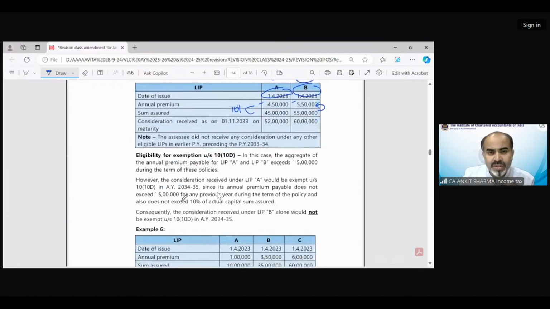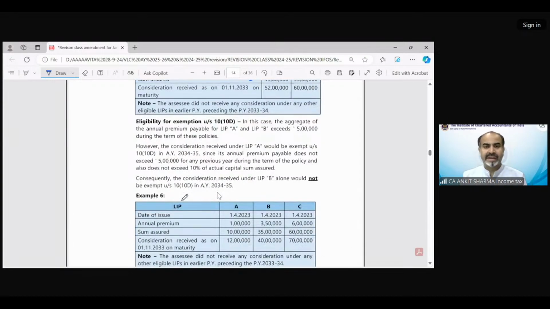Now moving on to example number 6. Kindly read it and tell me the correct answer. Very simple. Pooja is saying A and B exempt.